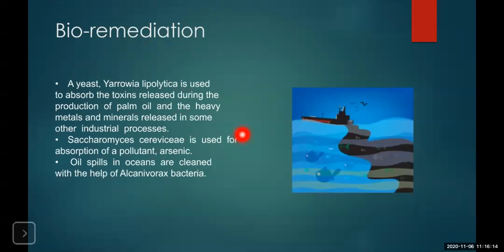Let us study a few examples of it. Yeast known as Yarrowia lipolytica. Lipo means lipid, and lytica means breakdown, so breakdown of lipids. This Yarrowia lipolytica yeast helps in splitting the lipids present in the oil spills that come out from vessels on the ocean.